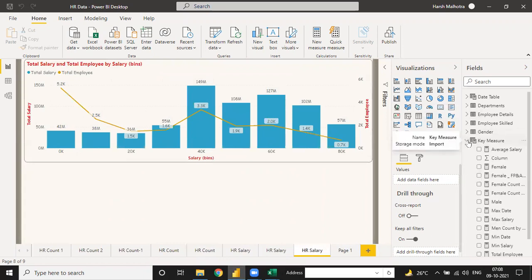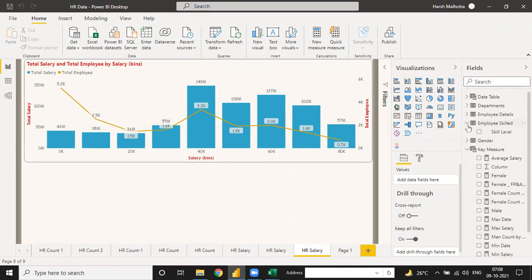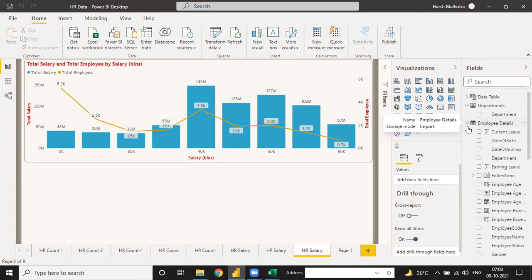No, actually we are creating measures also. There are a lot of measures we are creating, and we are creating just two or three columns, because without a column we cannot do the measure. There is a reason. In the department table, we don't create any column. Only in the employee detail table we have created just two columns: employee age and employee experience. Only two columns.